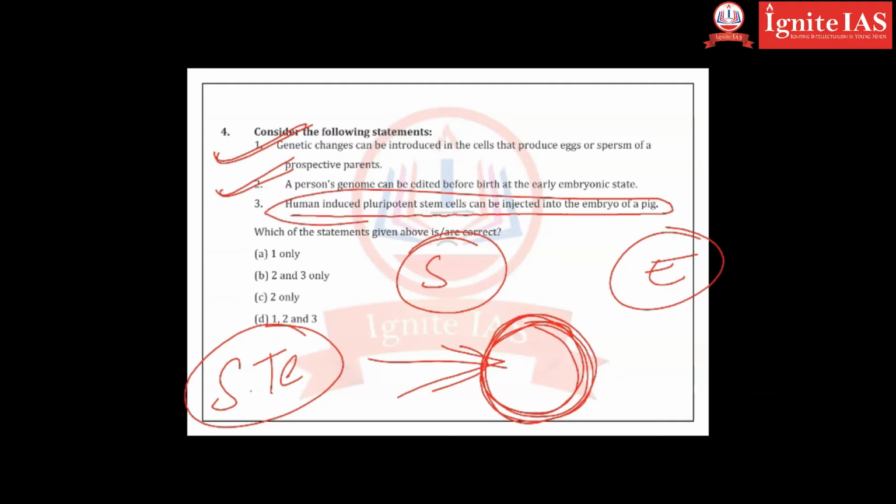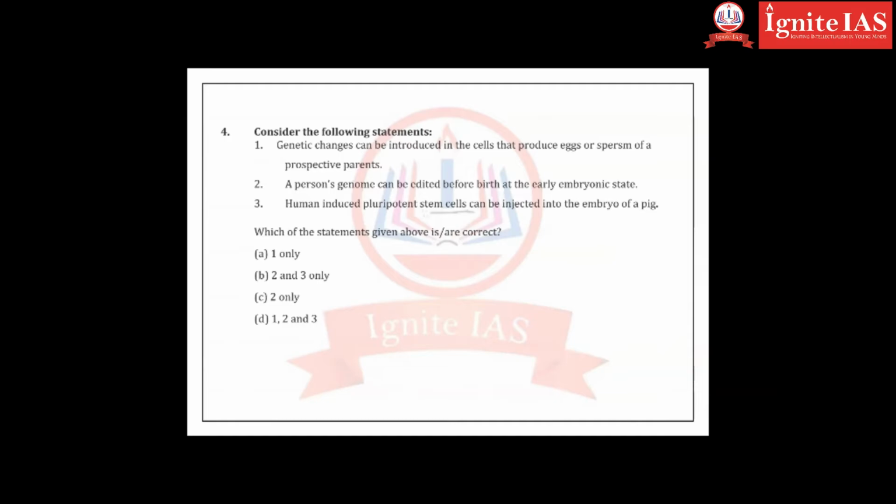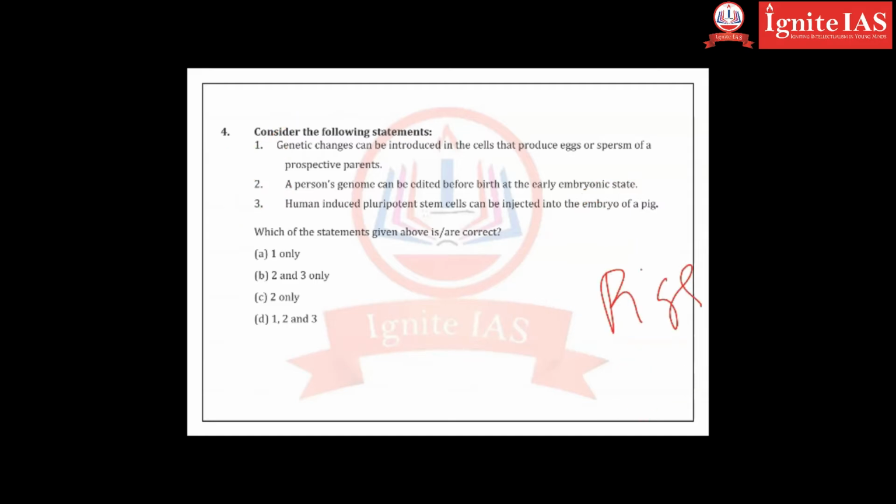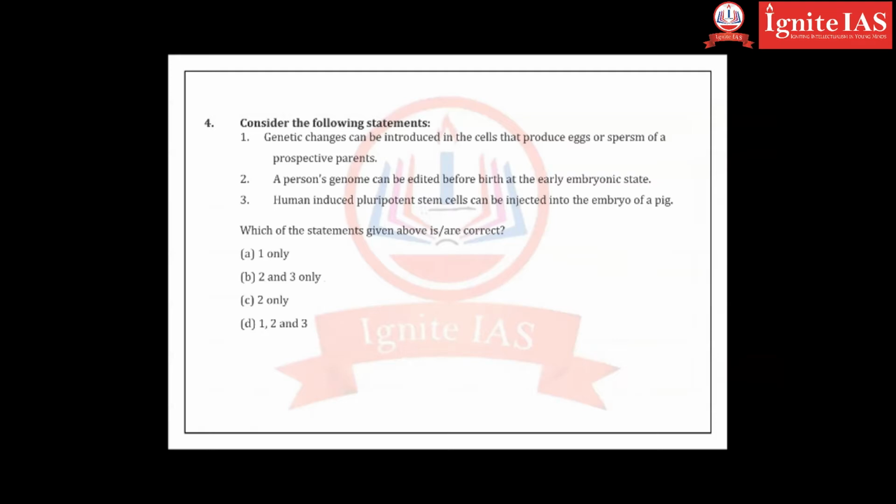Okay, if you want to do all these things, will you do it on humans or on the animals which are available in the market? You will do it on the animals, right? First you will do it on the animals, then you will perform that on the man. Embryo of a pig, you can do that. That's how humans have found out all these things. They have experimented on the sheep, Dolly the sheep, on rats, on chimpanzees, on pigs, right? All of them are correct.